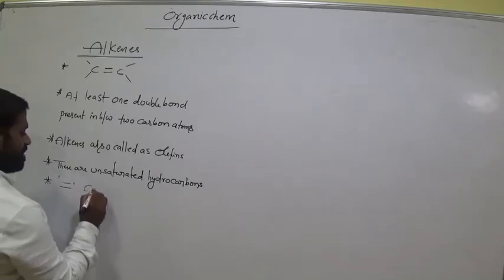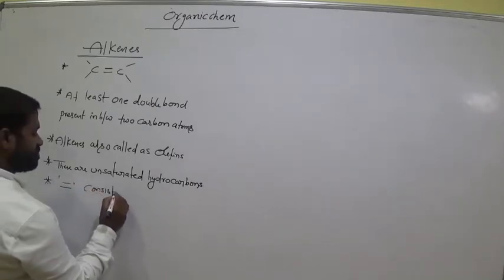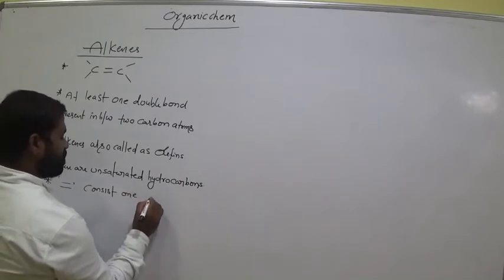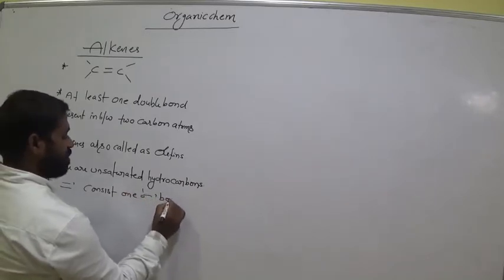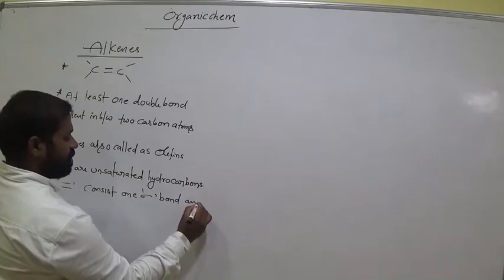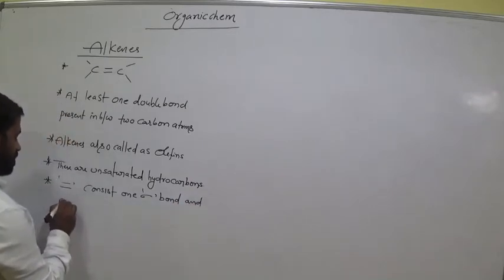Double bond consists of one sigma bond and one pi bond.